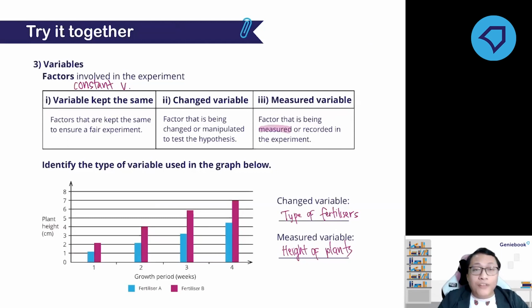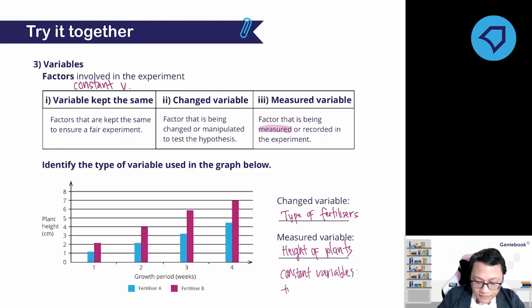Then I want you to think of the constant variable or variables that need to be kept the same. Can you give one example of a variable that needs to be kept the same throughout? Constant variable.